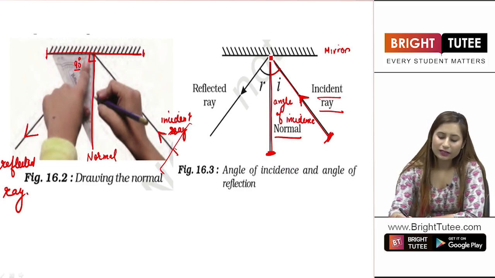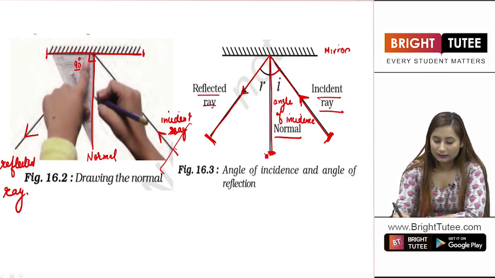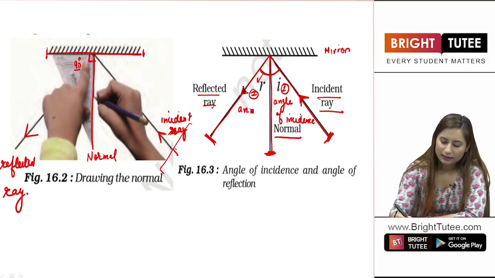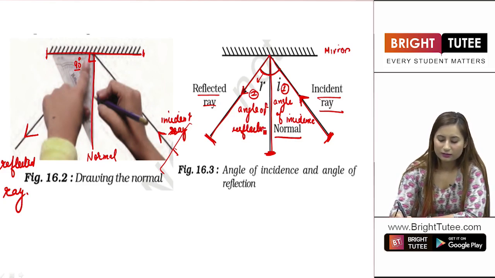Similarly, after reflection, this light reflects in this direction, right? Now the angle between this reflected ray and the normal, this angle we are talking about. The angle of incidence is angle 1 and the angle of reflection is angle 2. This angle is known as the angle of reflection.